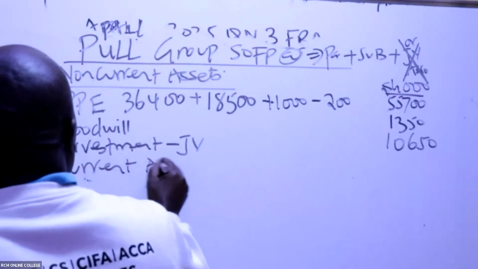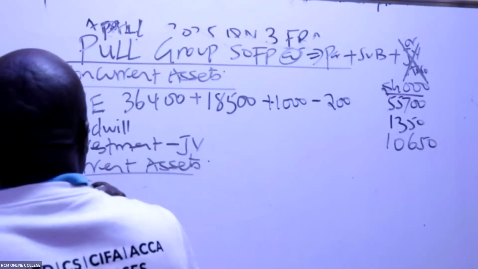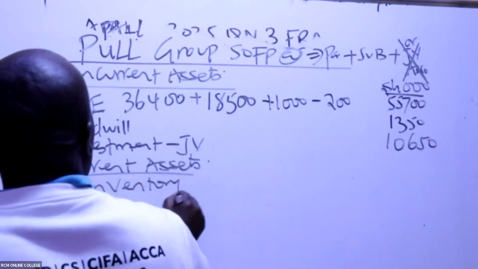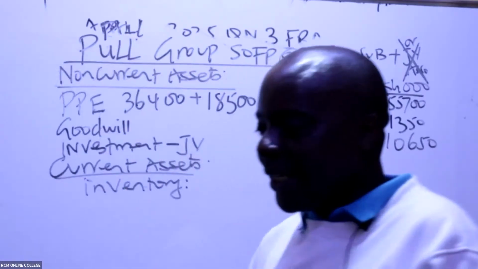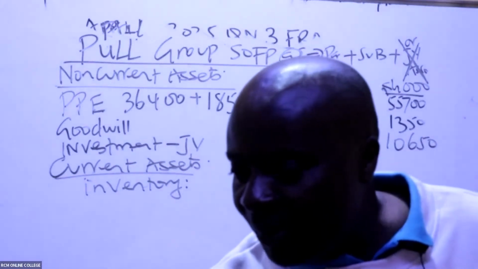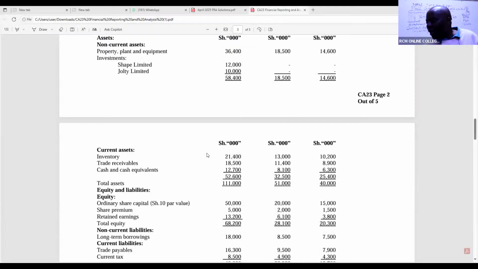Current assets. Tunaanza na inventory. Tuna consolidate sasa. Unachukua inventory ya parent plus inventory ya subsidiary. Inventory ya parent, I can see 21,400 plus 13,000. Usikaseme hapa plus 10,200. Hiyo itakuwa umechukua mashemeji. Hapana, cousins only. Parent and subsidiary.